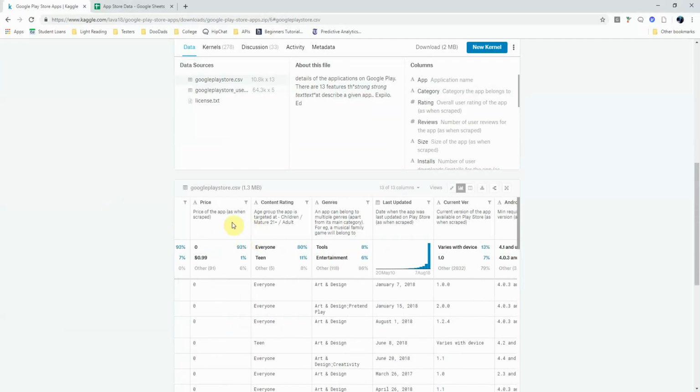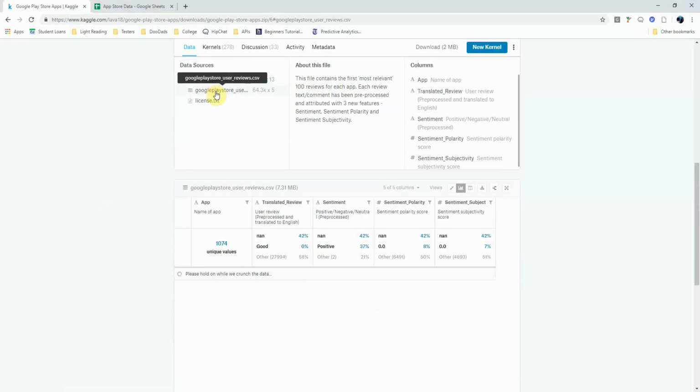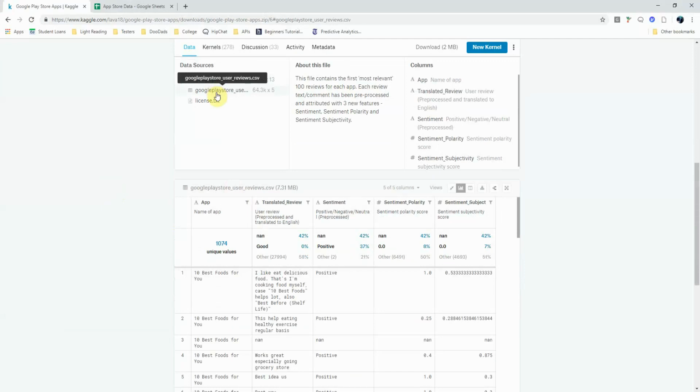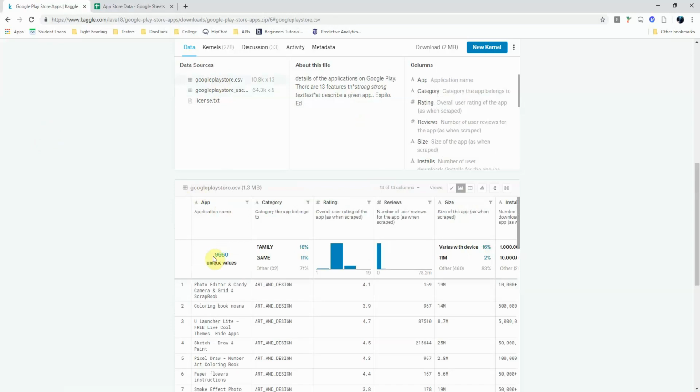This data set is actually comprised of two different tables: Google Play Store.csv and Google Play Store user reviews, and I ended up using both of them. I had to do a pivot table for the user reviews based off of the different apps, and then find the median sentiment polarity as well as the sentiment subjectivity. Then I joined it back into this table at the app level, in order to get the rest of this data.